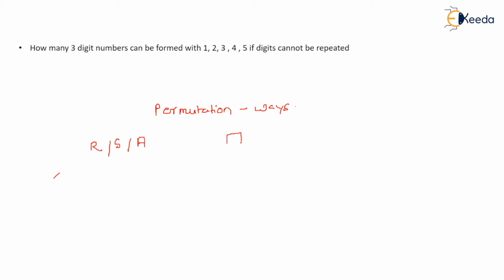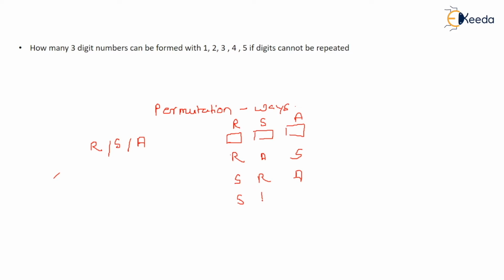If I ask you in how many ways they can come first, second, and third in a race, you have to find the ways, meaning how many possibilities there are. Either Rahul comes first, then Shubham, then Akash. Second possibility is Rahul first, Akash second, and Shubham third. Third possibility is Shubham first, Rahul second, Akash third.